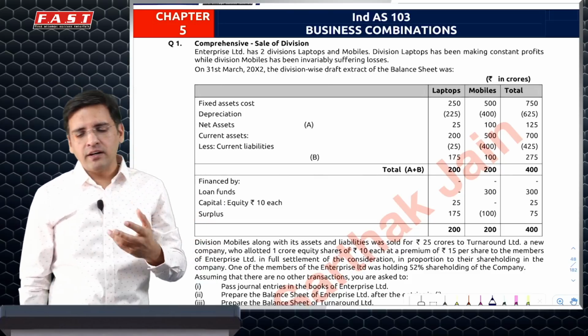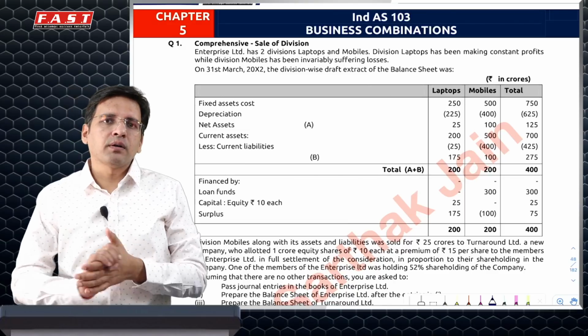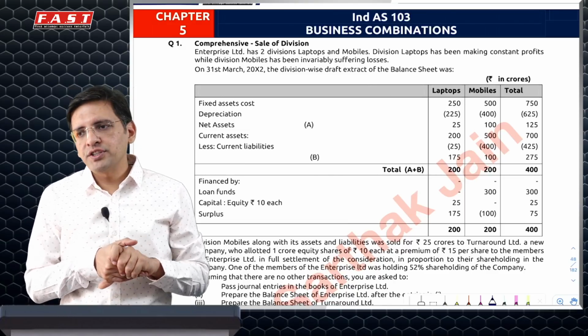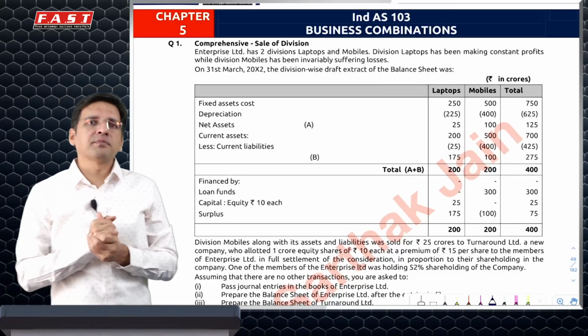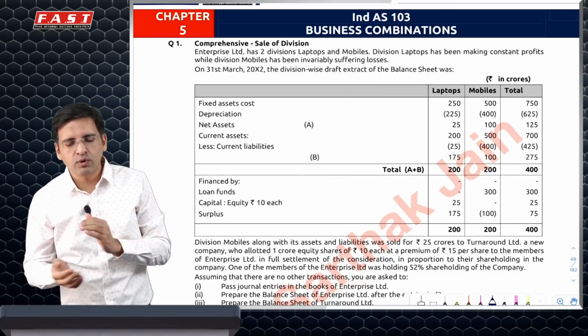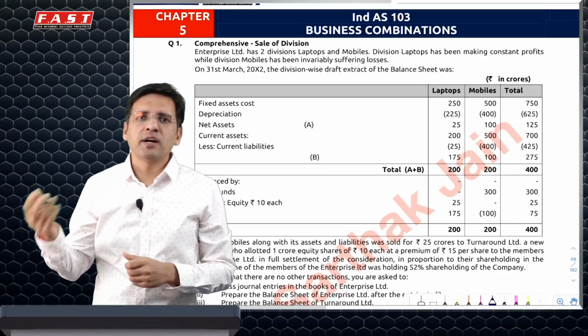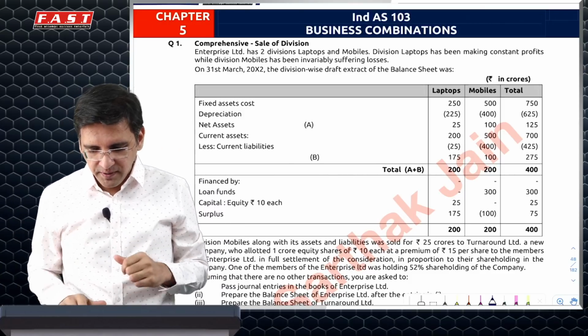Those kind of offbeat and different questions is what I have incorporated. I'll do a very quick discussion of these particular questions and then we'll close the session here. Thereafter, for the remaining set of standards, you can give your inputs on whether this is fine or something more or less is what you want. Then accordingly, I can share it maybe in the Fast app or on YouTube, as you suggest, and we decide.